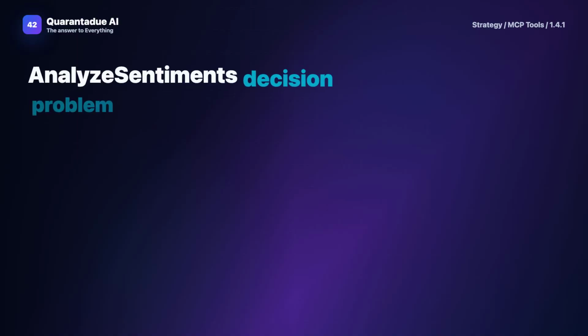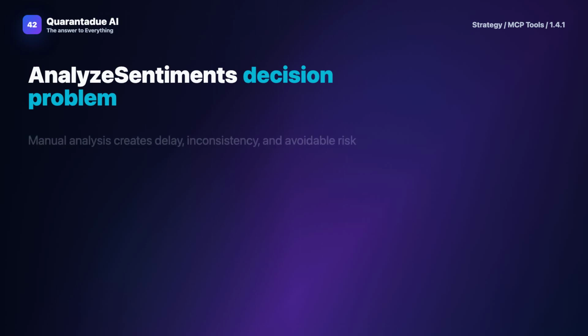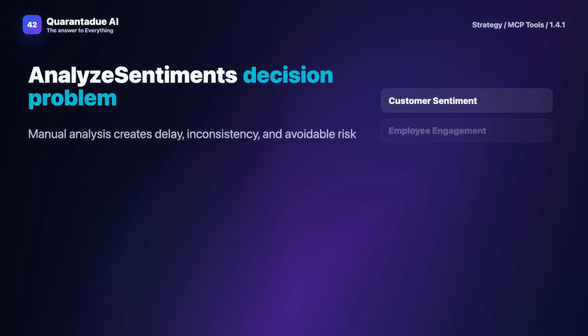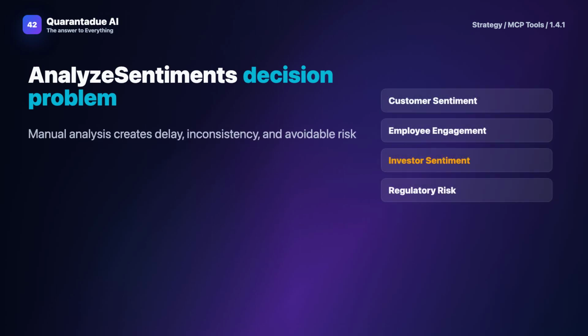Generic tools produce inconsistent scores, so you can't create a unified view or track trends. This leads to decisions based on fragments, not facts. Why do generic tools fail? They're built for broad text analysis, not strategy's nuanced needs. They miss context, like how investors use language differently from customers, and they don't normalize scores for comparison. The result is sentiment dashboards that are pretty but pointless.